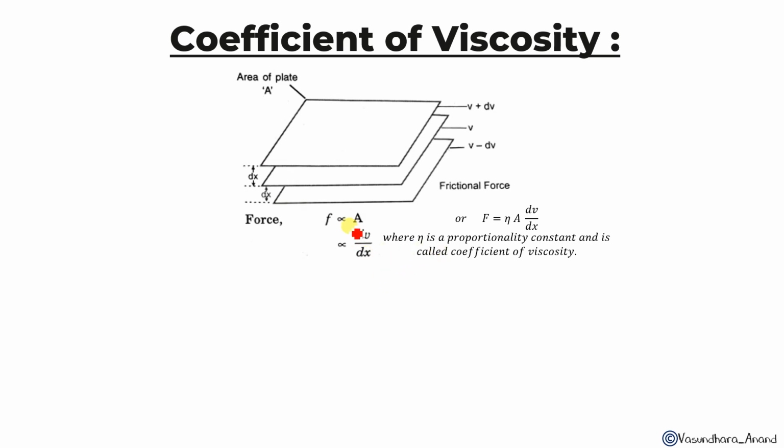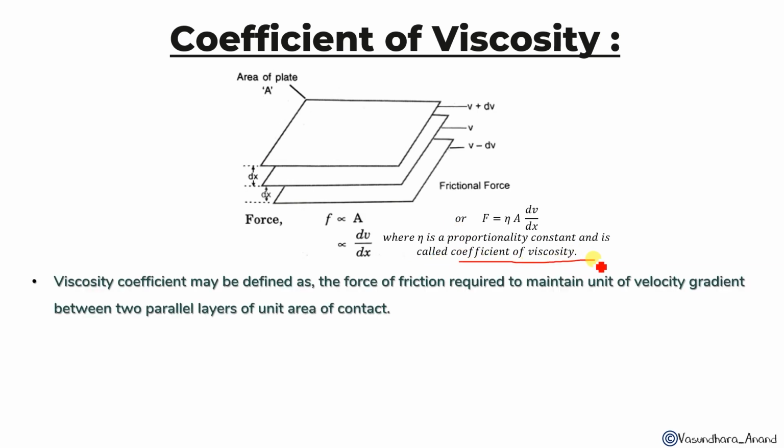If we combine this, we get that F is directly proportional to A into dv upon dx. Whenever we remove the proportionality sign, we put a constant, so there is the constant eta, the proportionality constant, or the coefficient of viscosity. Viscosity coefficient may be defined as the force of friction required to maintain unit velocity gradient between two parallel layers of unit area of contact. It is the internal friction required to maintain the flow of one layer over another layer.